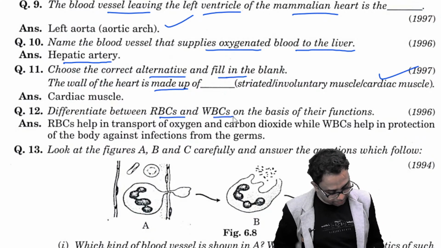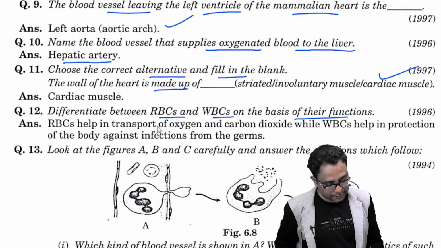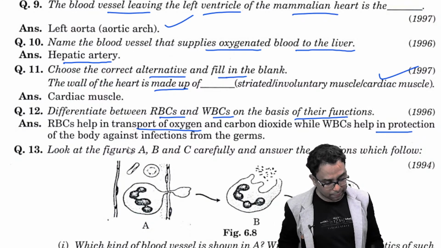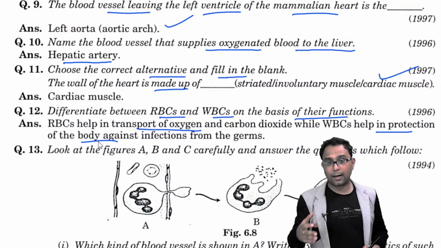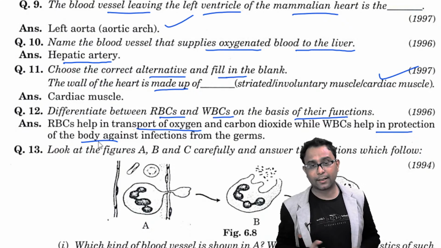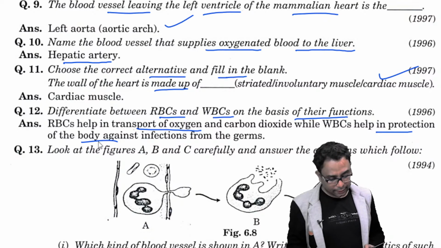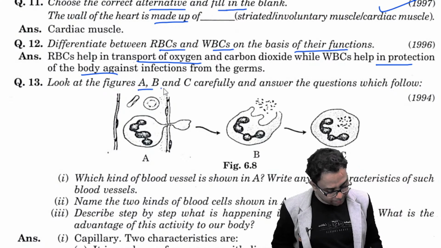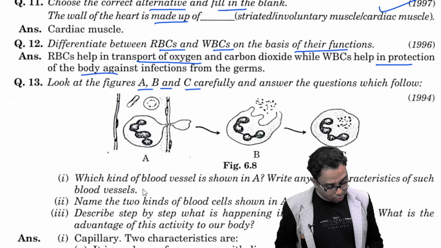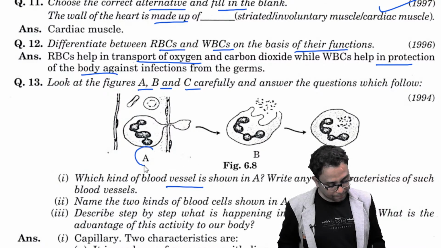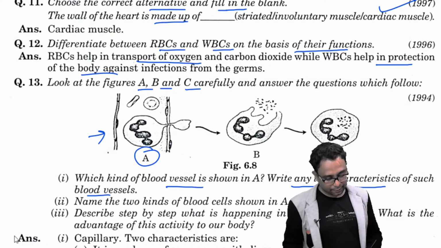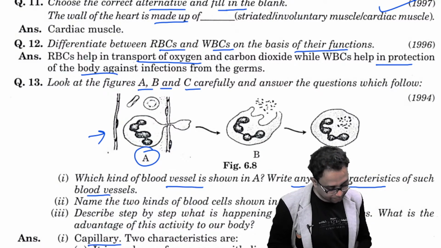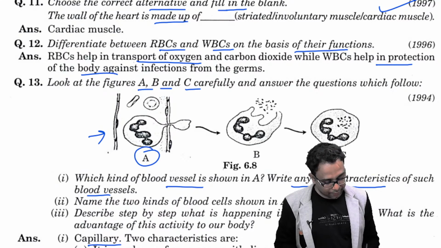Difference between RBC and WBC based on their function. RBC help to transport oxygen and carbon dioxide. On the other hand, WBC function is protection of the body against antigens or foreign particles. Now we have discussed figures A, B and C, the three figures. Which kind of blood vessel is shown in A? And write any 2 characteristics of such vessels. These blood vessels are called capillaries. They are made of squamous epithelium and are very thin, which helps the exchange of gases.